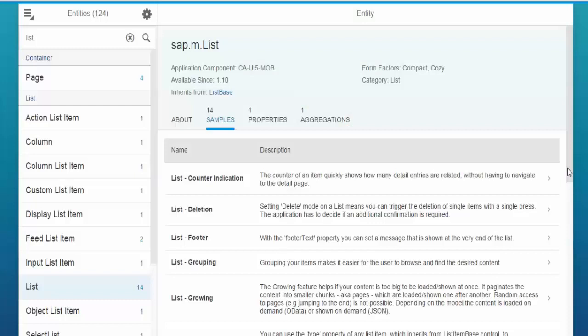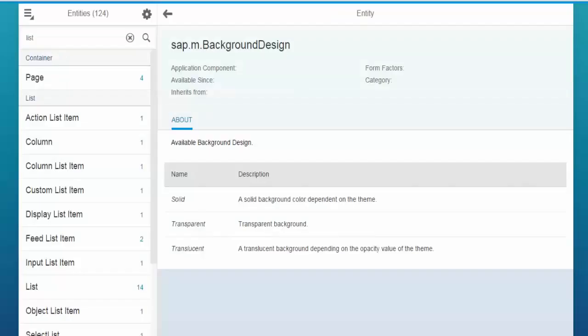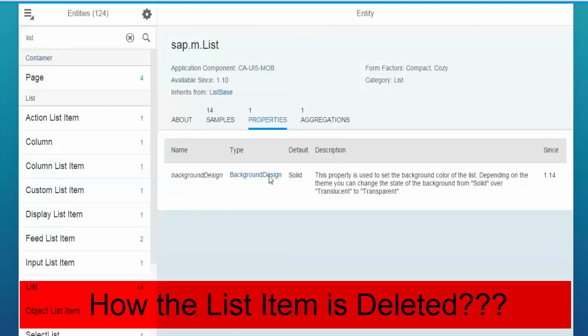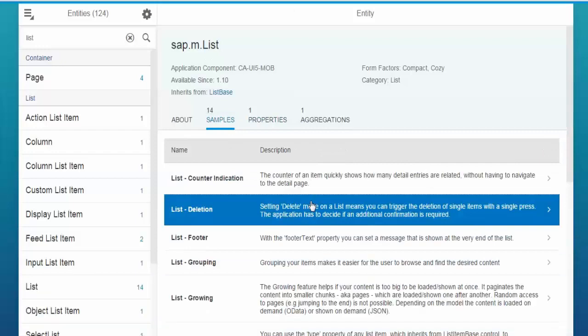Hello, welcome to the SAP UI5 training session. In this training session, we'll be seeing list deletion. We'll be going to the next example, that is deletion. So how will the list item be deleted? What do we have to do for that?